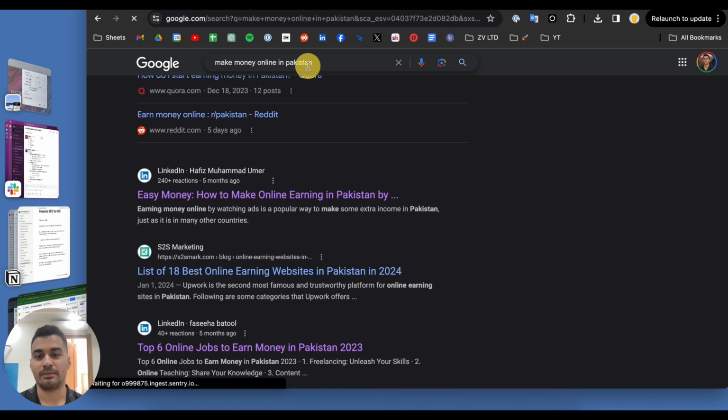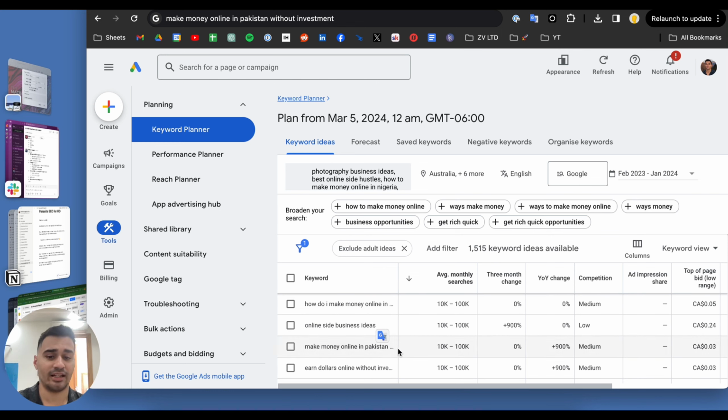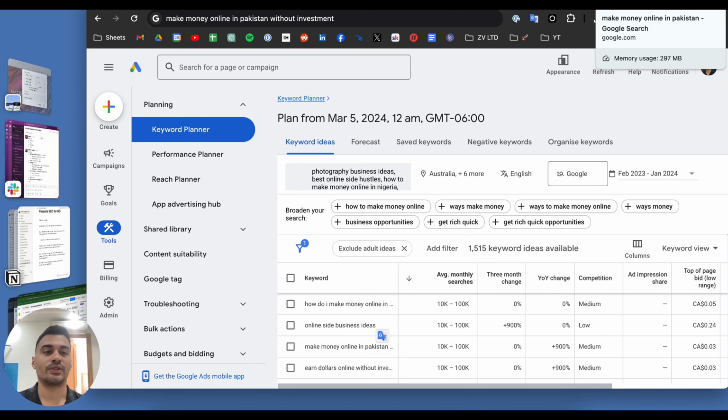So make money online in Pakistan, that is a keyword, and I was looking at keyword research before, and for example, make money online in Pakistan is getting up to 100,000 hits a month, which is just a massive keyword. Up to 100,000 unique visitors from that keyword alone in Pakistan a month. And that's only for that one keyword. Obviously, there's going to be a whole lot of other keywords that are similar to that, like earn money online in Pakistan, best side hustles online in Pakistan, etc. So that's an example of a keyword.